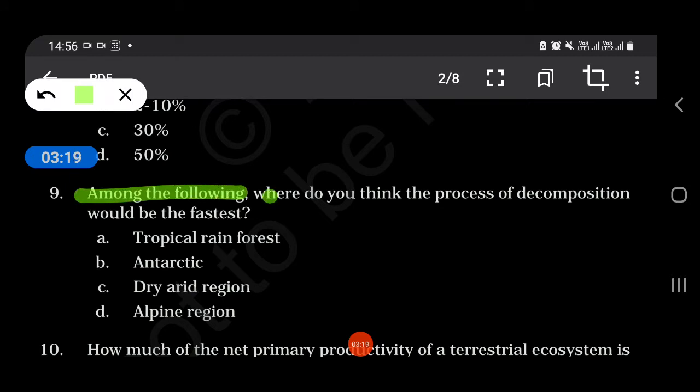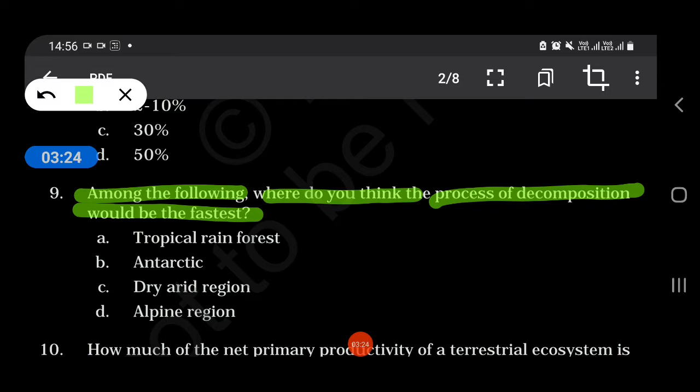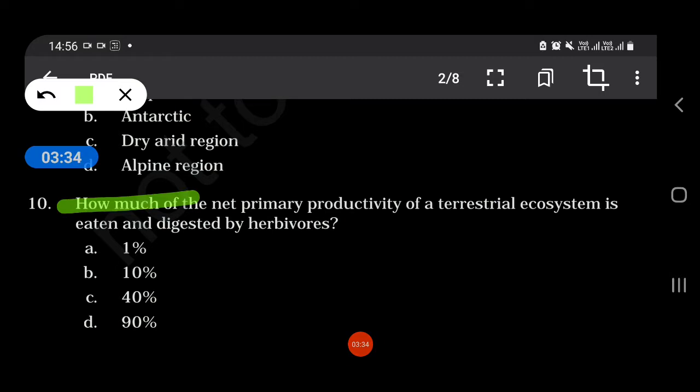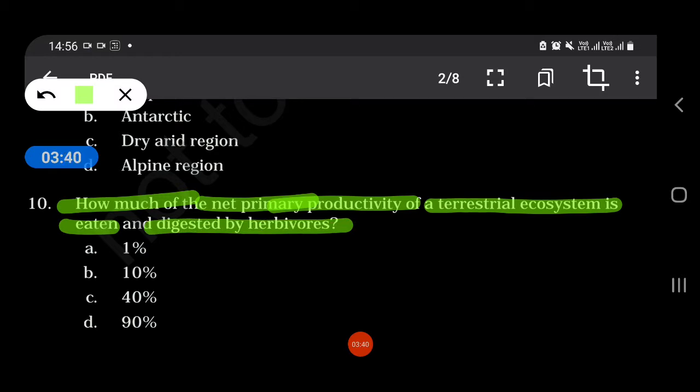Among the following, where do you think the process of decomposition would be fastest? Tropical rainforest, Antarctica, dry arid region or alpine region? So our answer is tropical rainforest. How much of the net primary productivity of a terrestrial ecosystem is eaten and digested by herbivores? 1%, 10%, 40% or 90%? So the answer is 10%. 10% law of Lindeman.